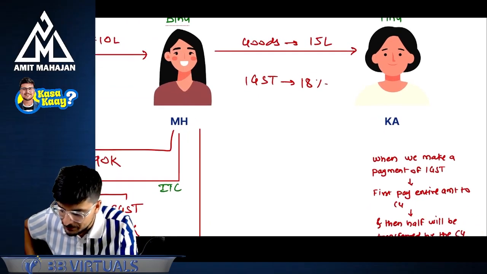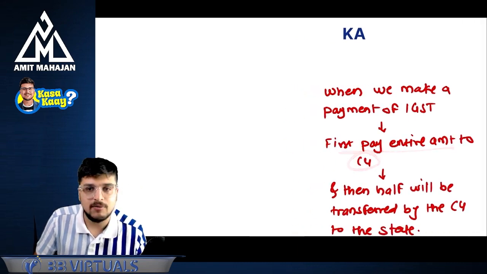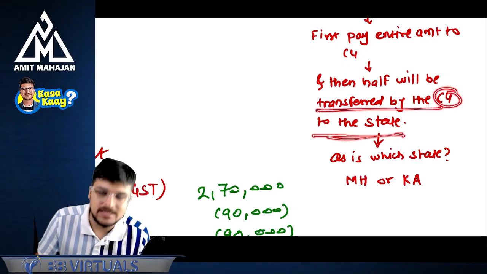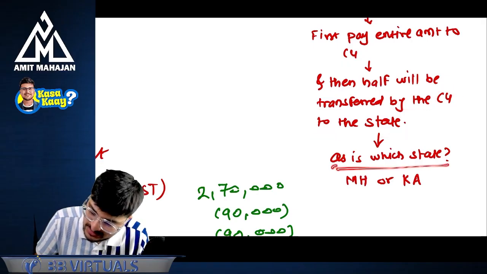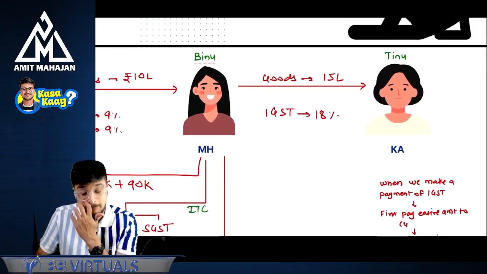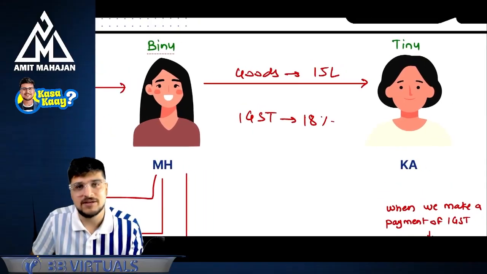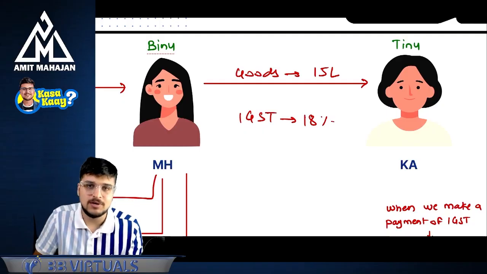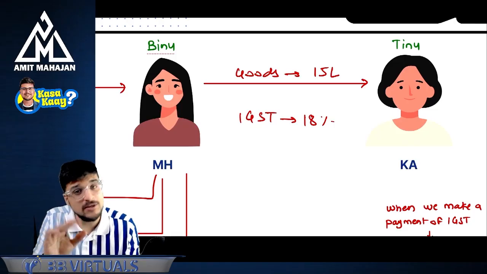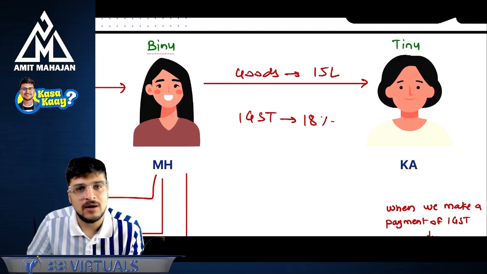What do you think? When we make a payment of IGST, we first pay the entire amount to the central government, and then half will be transferred by the central government to the state. The question is, which state? Maharashtra or Karnataka? Maharashtra will say that the seller was from Maharashtra, the goods originated from Maharashtra only, so half the revenue should come to Maharashtra. The recipient will say, no, no, the goods were consumed in Karnataka, that's why the revenue should go to Karnataka.